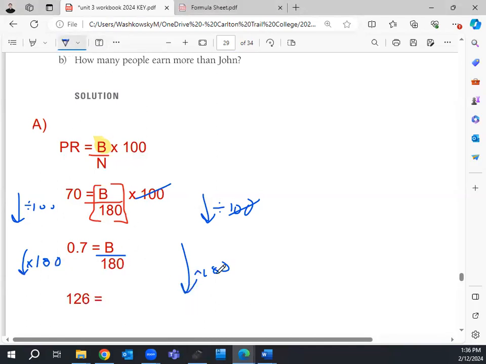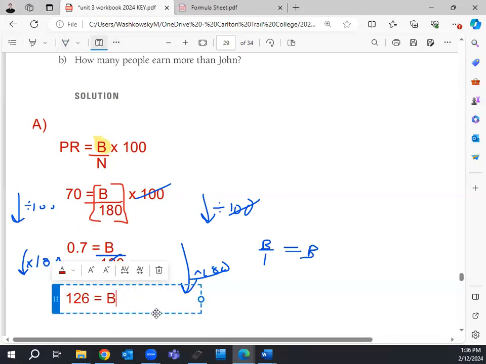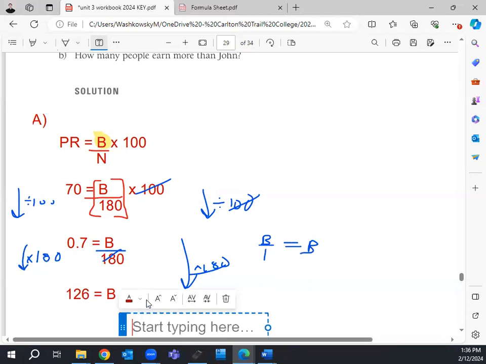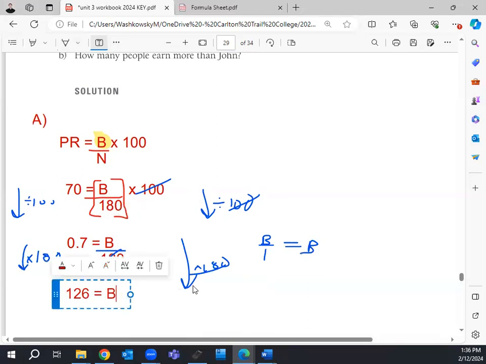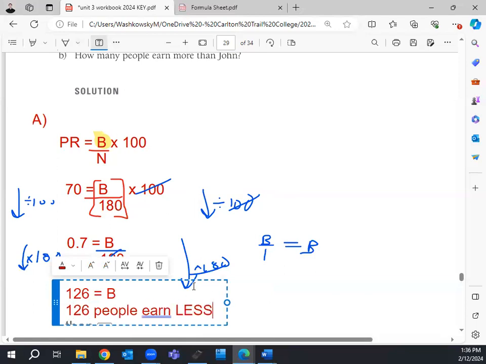And then I can see that these are going to cancel out, and you're technically going to get B divided by 1 here, right? Which is the exact same thing as just B. So 126 equals B. And what's B? B is how many people scored lower than him, right? So 126 people earn less than, what was his name? John. So this is an algebra question.